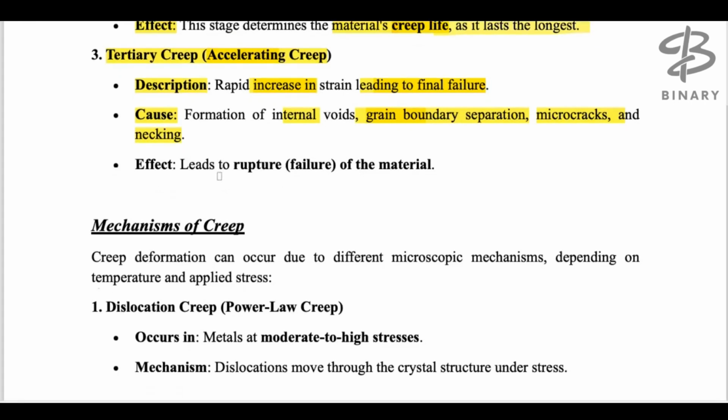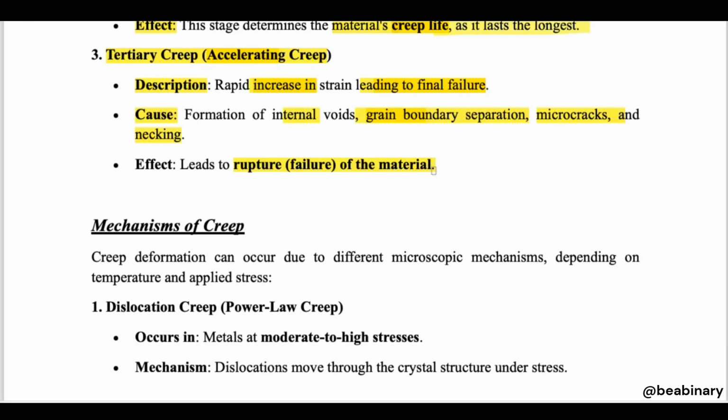If we talk about the effects, it leads to rupture. Rupture means the failure of materials. So here, the third stage is where the material has failed. During application, we cannot go with the third stage. We must repair the material during the second stage.